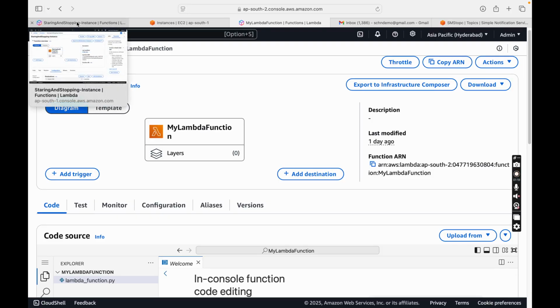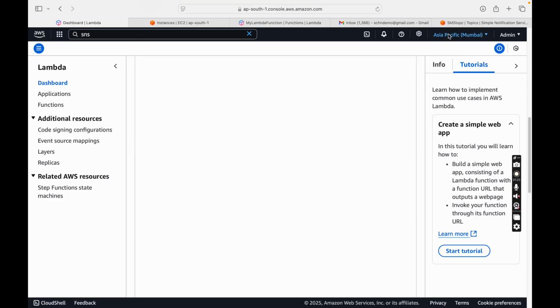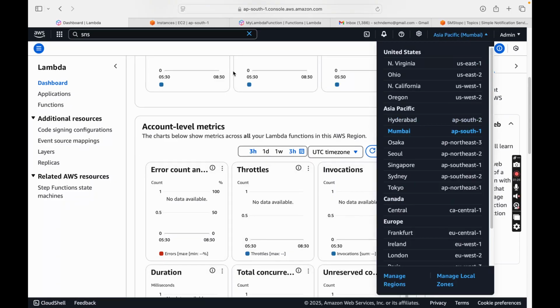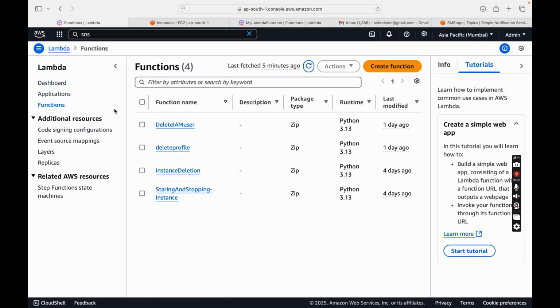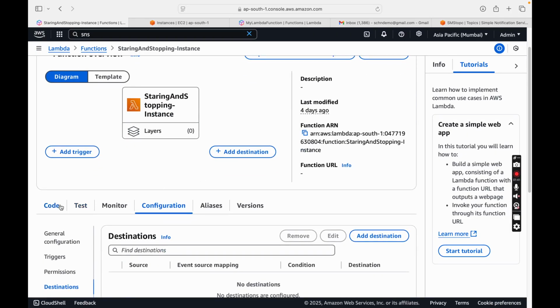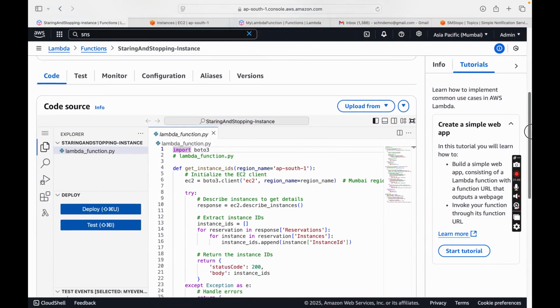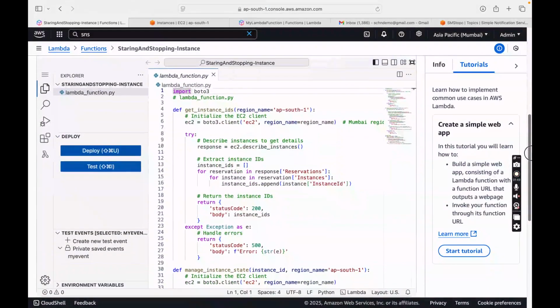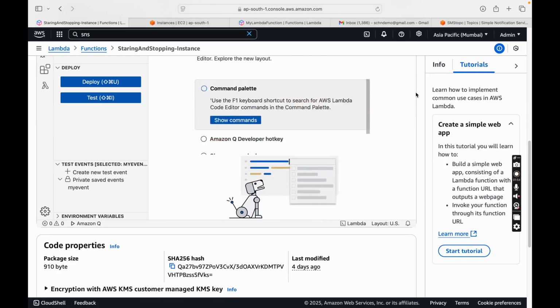Let me go to the Mumbai region. Inside Lambda I'll choose the Mumbai region, and inside the Mumbai region, if you go to functions, there is a function which I have written for starting and stopping instances. Let me click on this. Here you can see the code of this function. The way we created a Lambda, we similarly created this function, and inside this Lambda function there is code. I'll just go through the code.